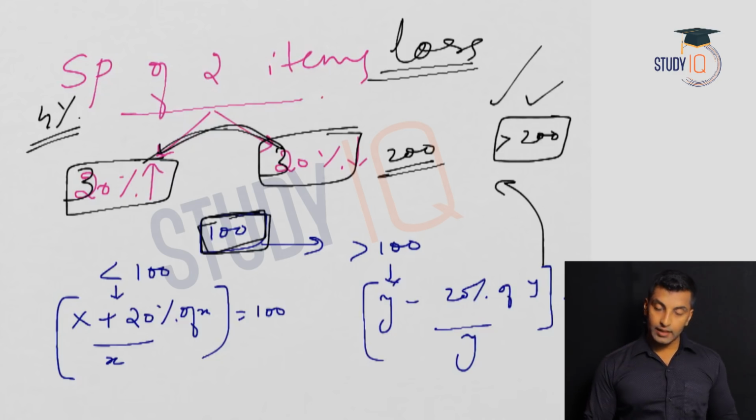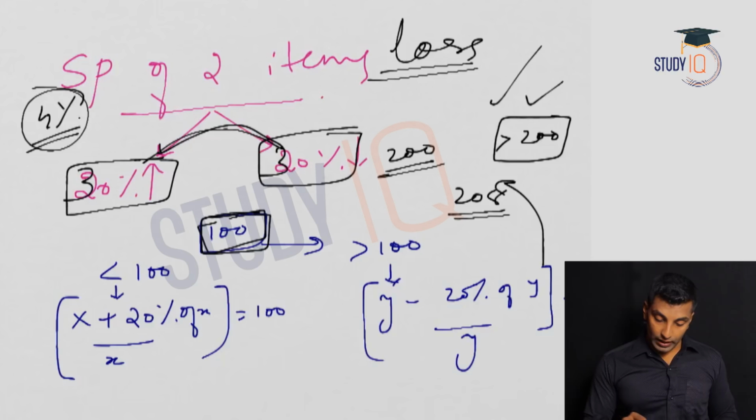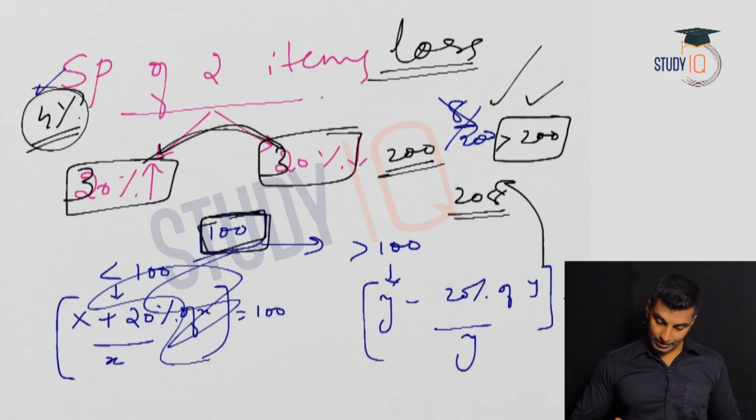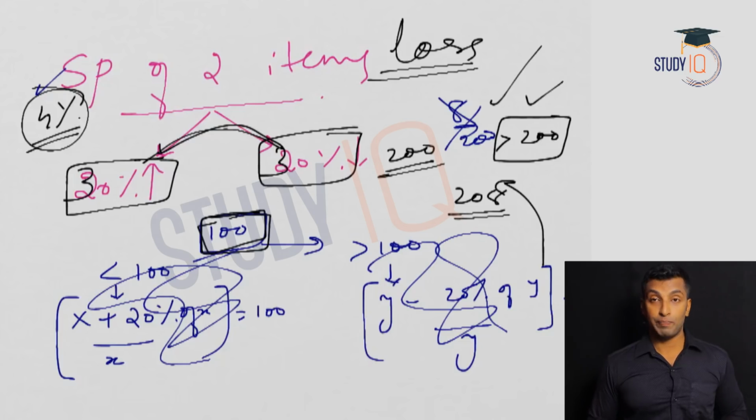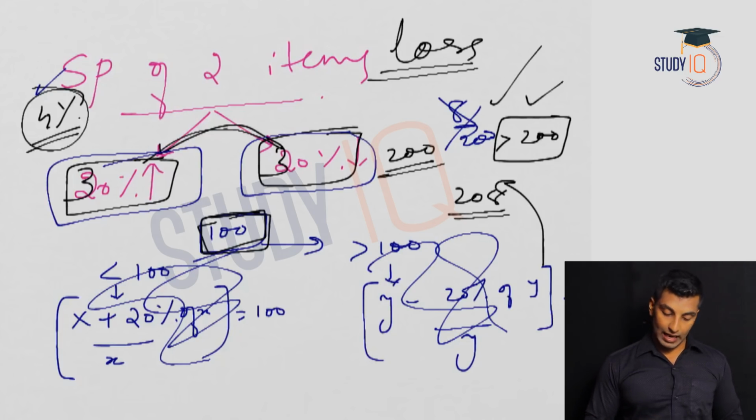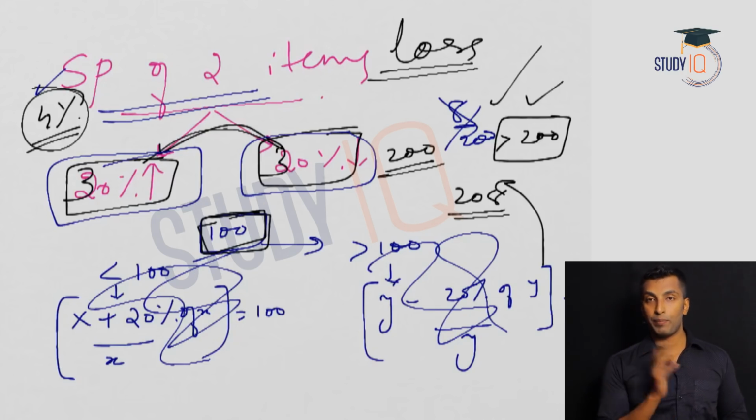Now I told you this is greater than 200, so this will be around 208. You can actually understand from here itself. So what is the loss? Here in this case, 8. Now 8 is what percentage of 200? That is 4% of 200, but you don't want to do all these things. It's not expected. You just need to understand this as a pattern: where the selling price of two items is the same, one at a profit and one at a loss, it will always end in loss, and for the loss percentage you just multiply the two percentages.